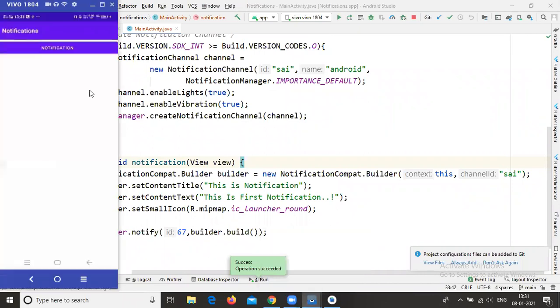All of you observe here. I got the output when I'm clicking this notification. Now you can observe whether the notification is available or not.